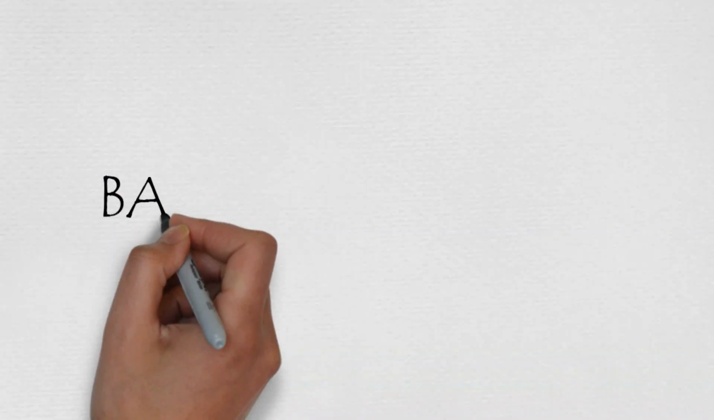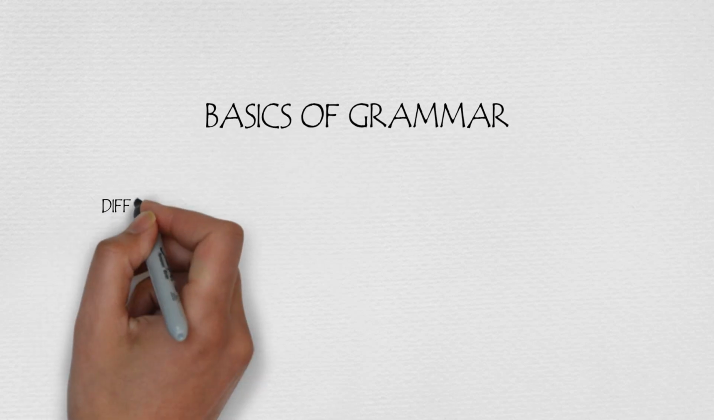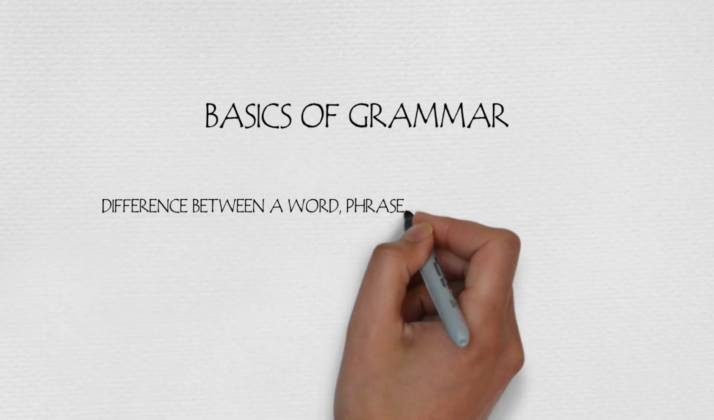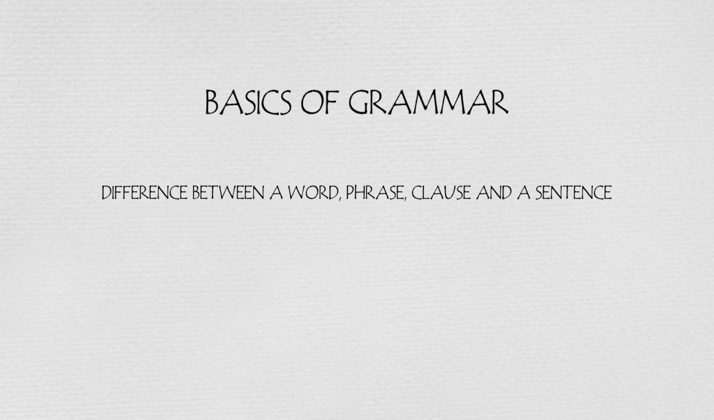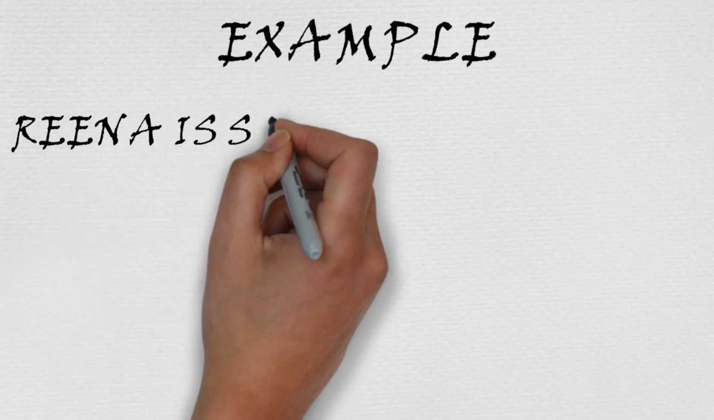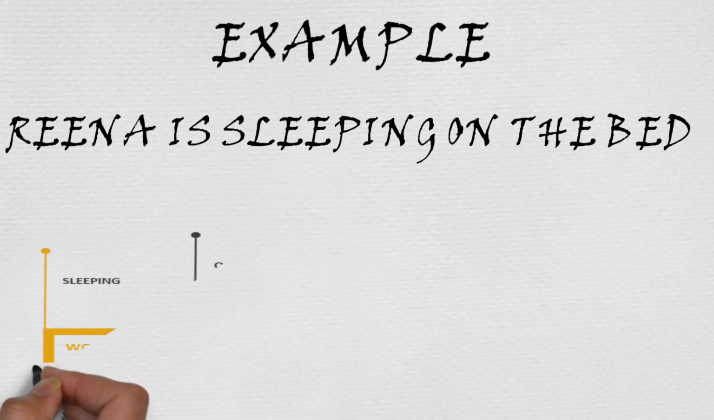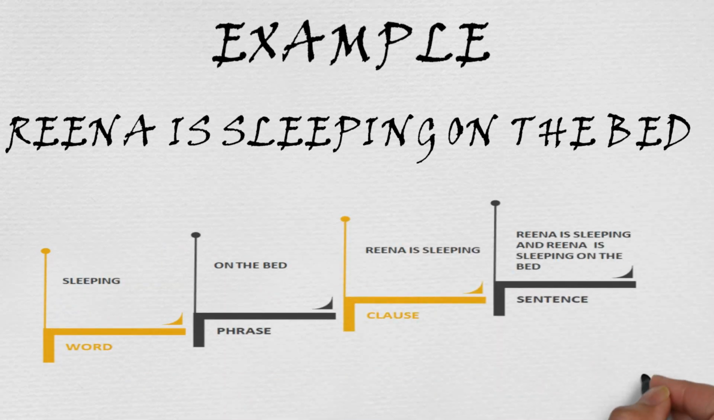Today's topic is basic differences between word, phrase, clause, and a sentence. Let's start with an example. Reena is sleeping on the bed. Here it comprises of 6 words, but sleeping can be considered as one of the words. On the bed is a phrase.